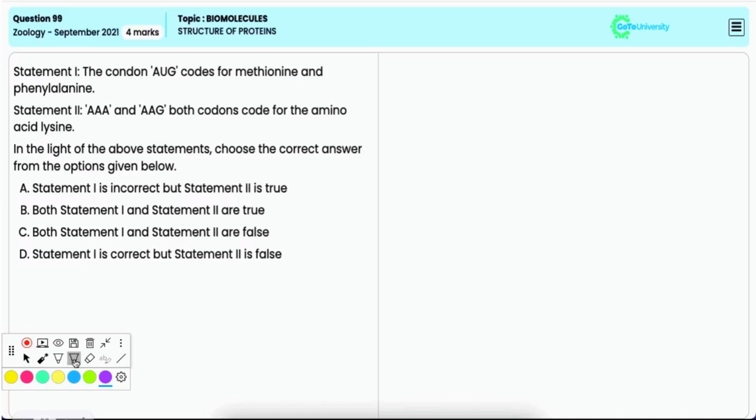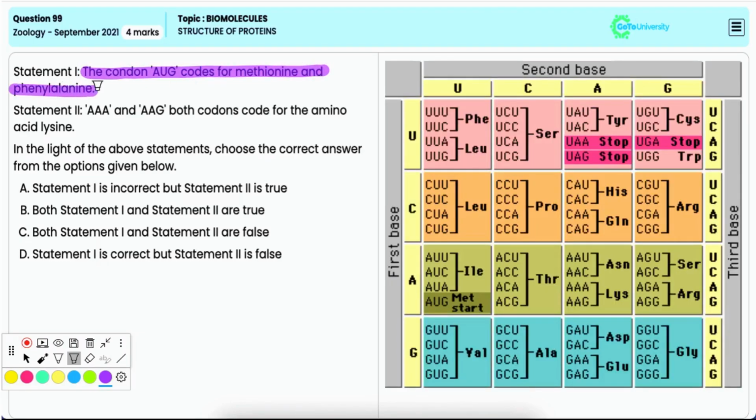In this question, two statements are given, and in the light of these two statements, you have to choose the correct option. Statement 1. The codon AUG codes for methionine and phenylalanine. This is incorrect. The codon AUG codes for methionine, and it also serves as the start codon for protein synthesis. However, it does not code for phenylalanine.